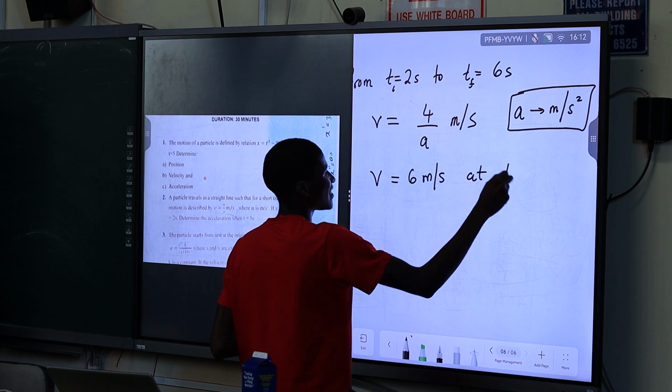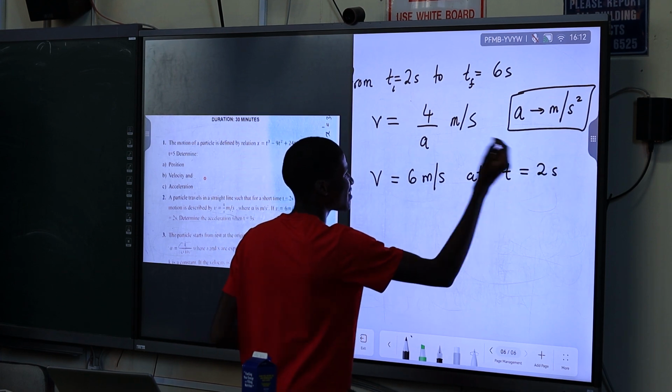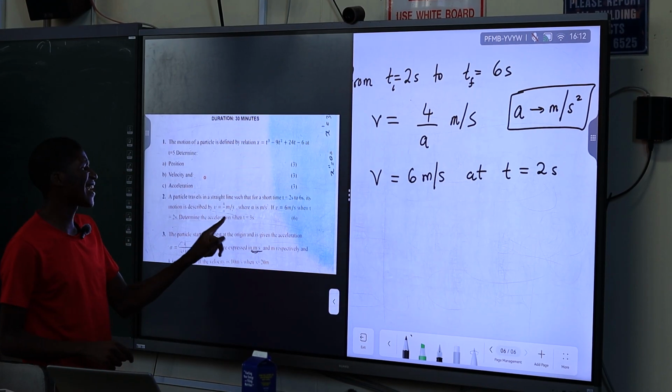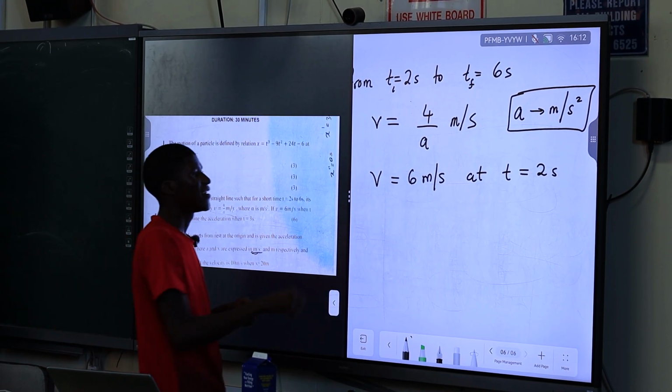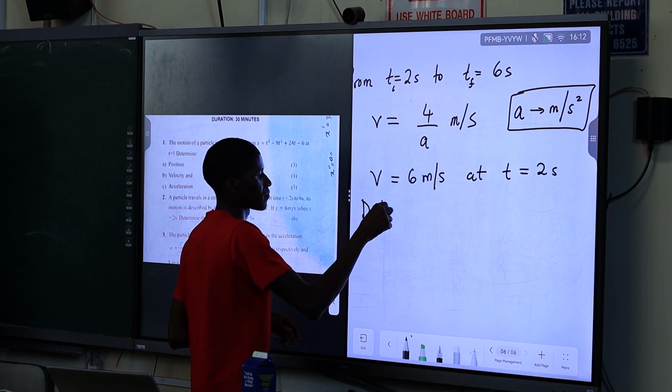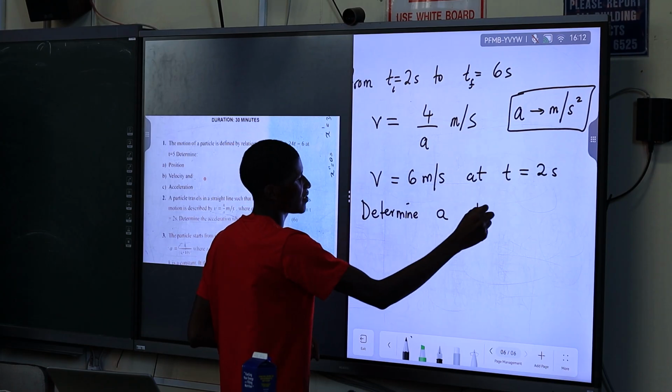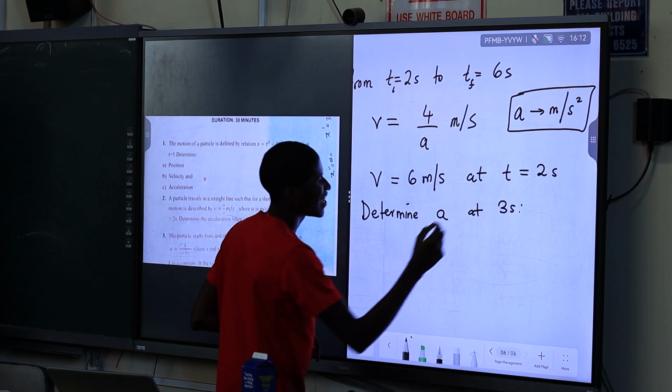So this is at the time t equals 2 seconds, right? Now they say determine the acceleration at 3 seconds. So determine a at 3 seconds. 6 marks.